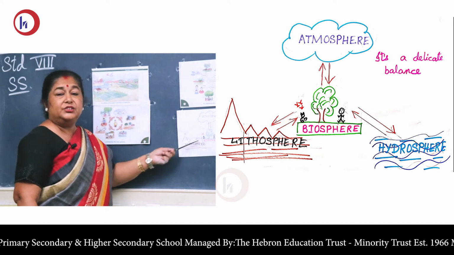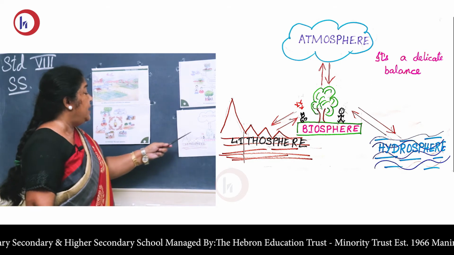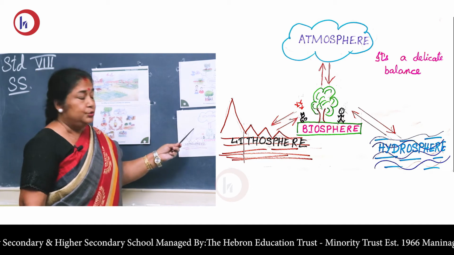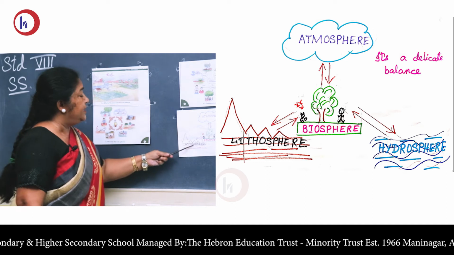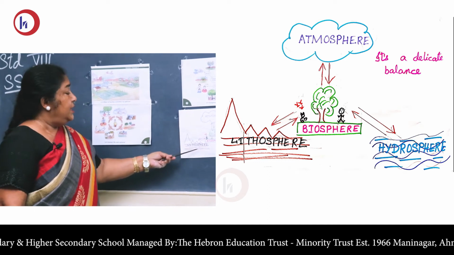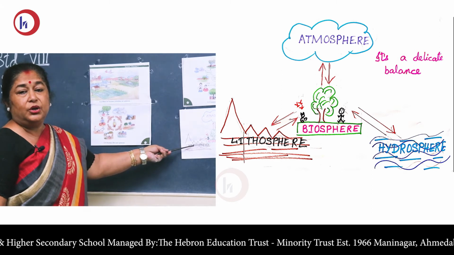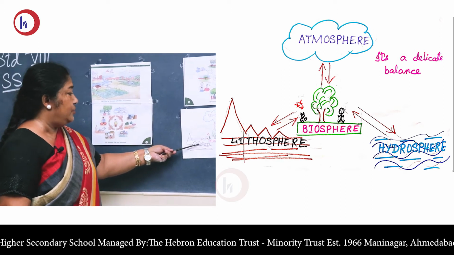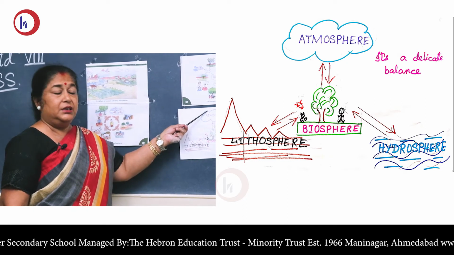They consume the water which is there underground in the lithosphere, that is hydrosphere, and give us fruits and vegetables. We survive on them. When the plants die, they convert into lithosphere. These plants hold the soil erect, so the soil does not get eroded. And the plants purify the atmosphere.